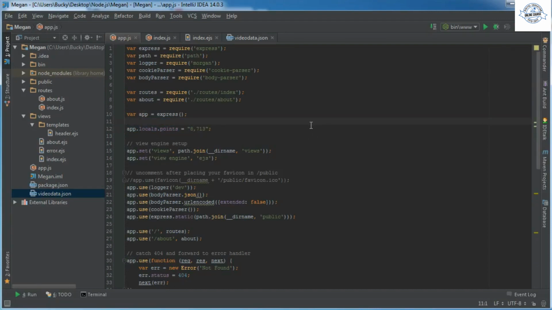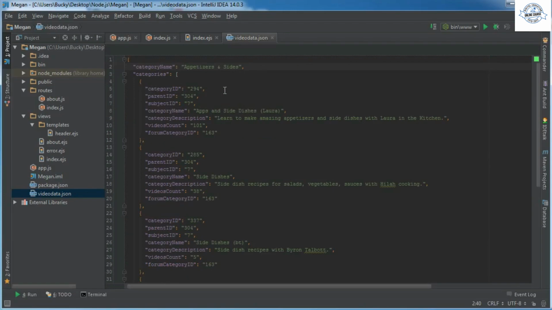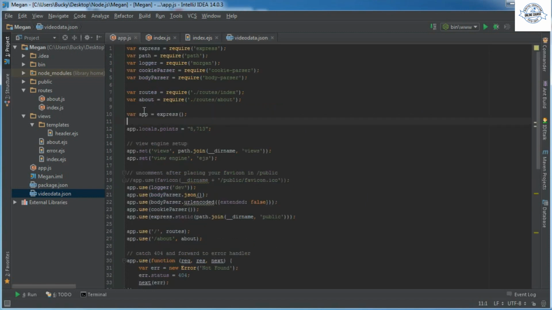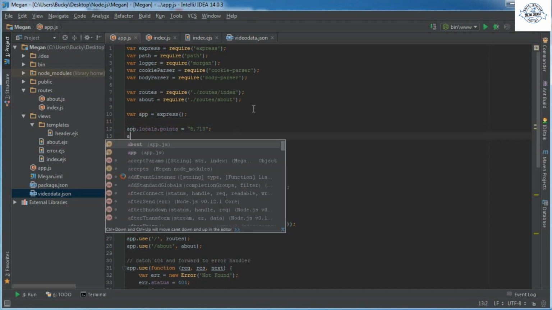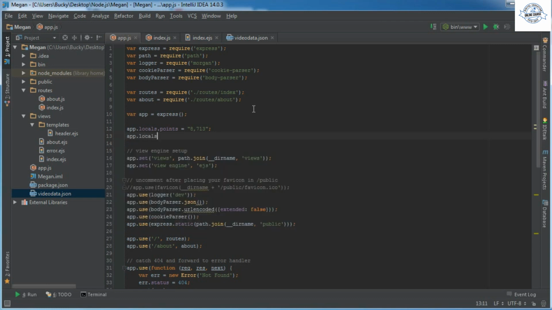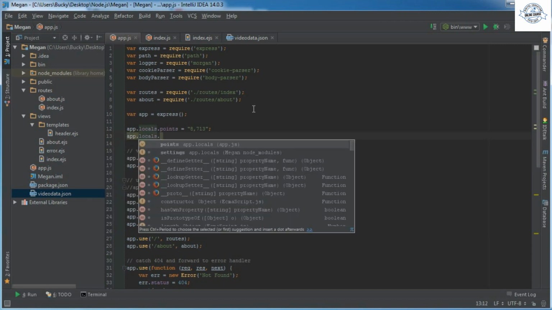So why am I teaching you guys this when we're supposed to be learning about JSON? Well, that's what we're going to do with this JSON file. Now remember, a JSON file is pretty much a JavaScript object. So what we're going to do is take this data, this JSON file, and store it inside a local variable, and we'll actually do that right now. So app.locals, and it doesn't need to be a variable such as a string or a number. It can actually be an entire file.